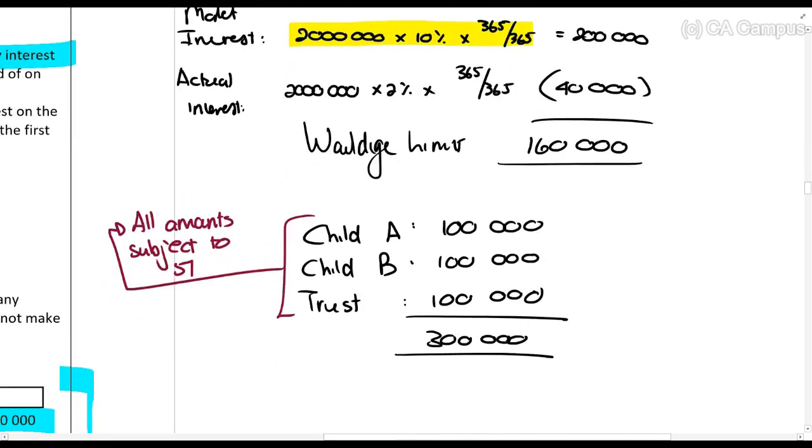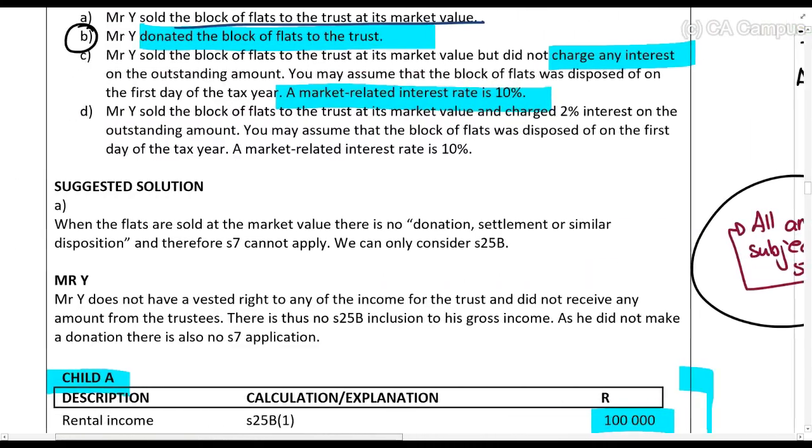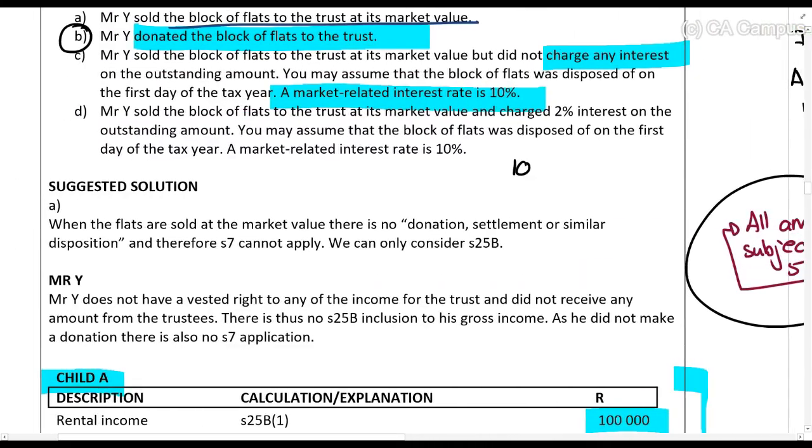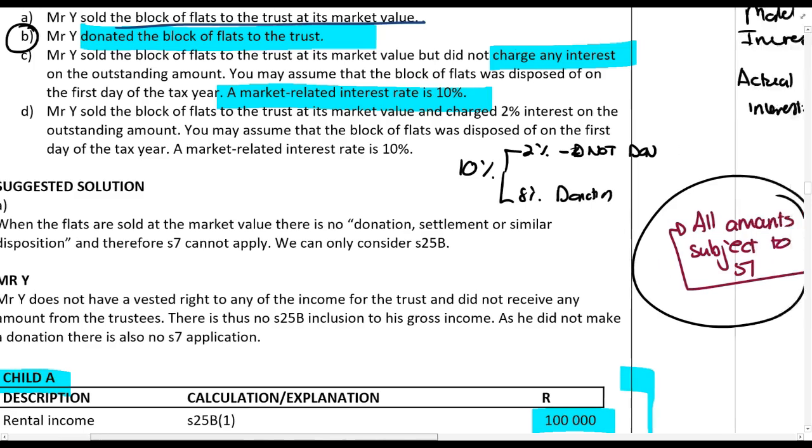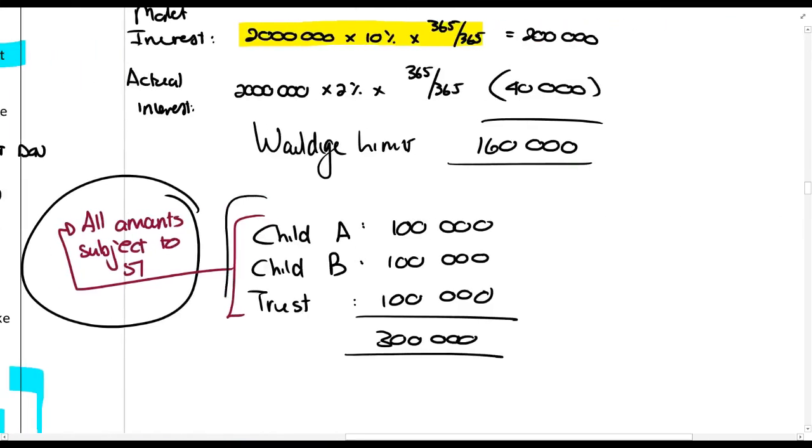Alright, so now we're trying to say how much of these amounts are subject to Section 7. But now you have to remember again, we've got that same situation where the interest is 10%, 2% is not donation, and 8% of that is a donation. So the first thing that you need to see is that all of these amounts that go to the children, we need to apportion, we need to say times 8 over 10.